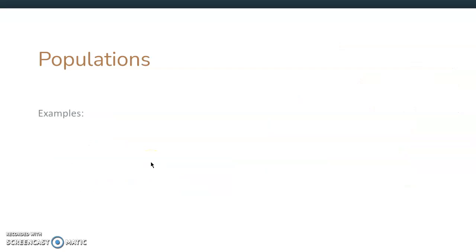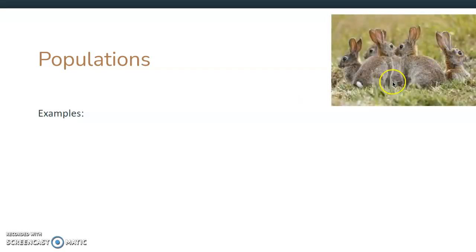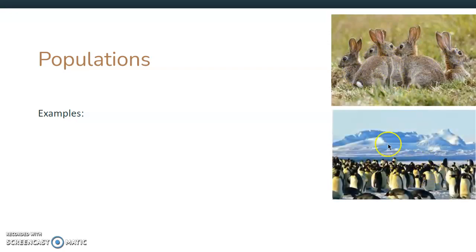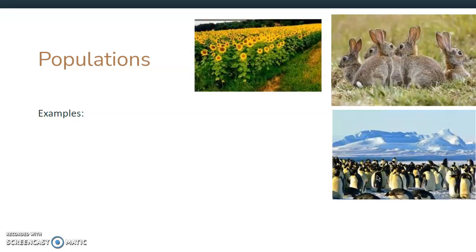What are some examples? We have a population of bunnies here, so we can see they all look the same, and there's more than one of them. A population of penguins. I don't know how many there are here, but we have a bunch of the same species of penguins. Look at all these pretty sunflowers. They're all sunflowers, and there's lots of them in rows.